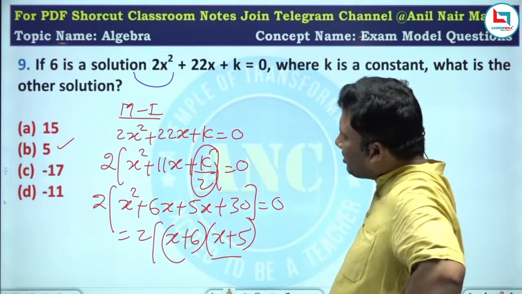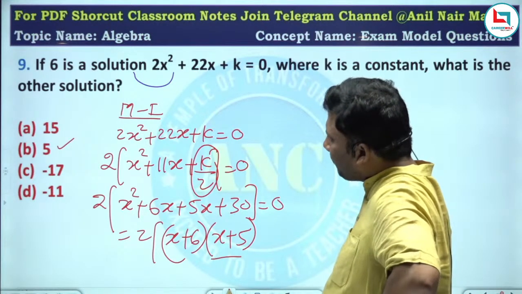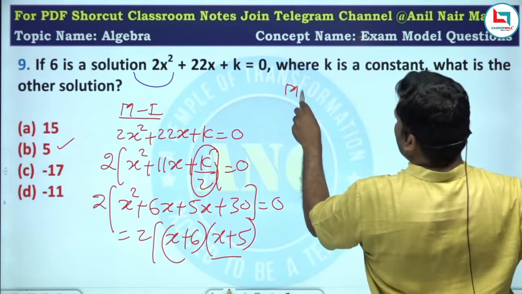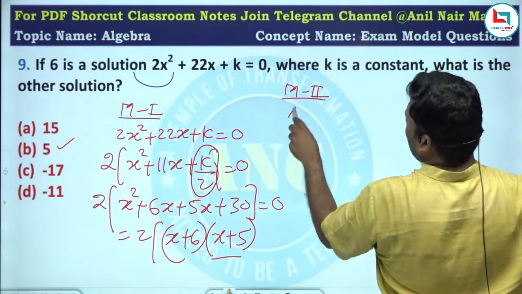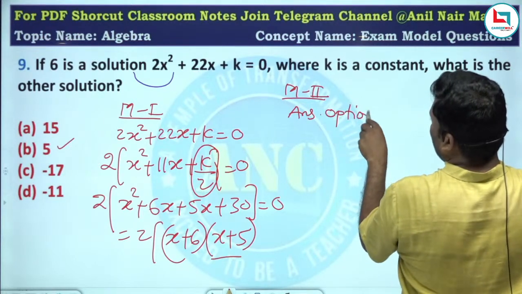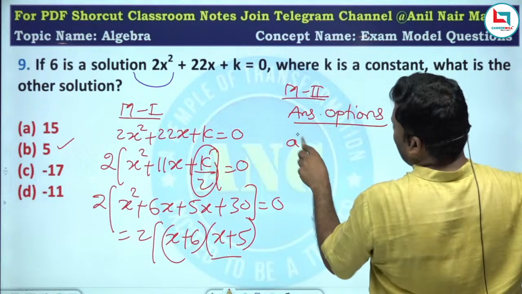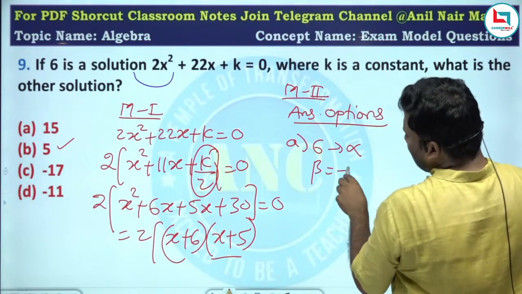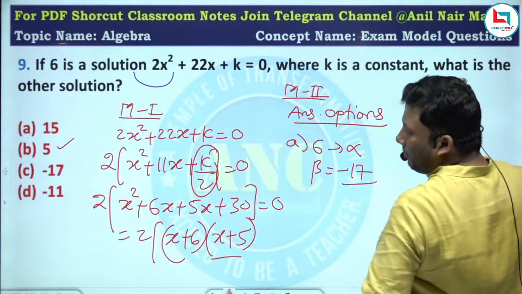Any other method? Method 2, the answer options approach. What is the answer options approach? If 6 is a solution, 6 is alpha and minus 17 I will take as beta.